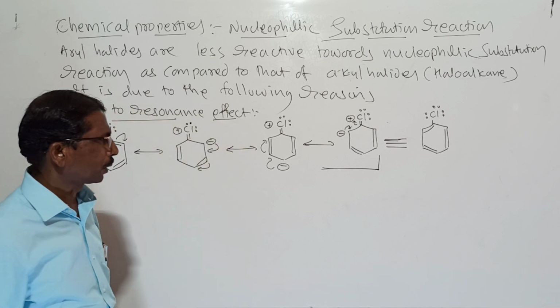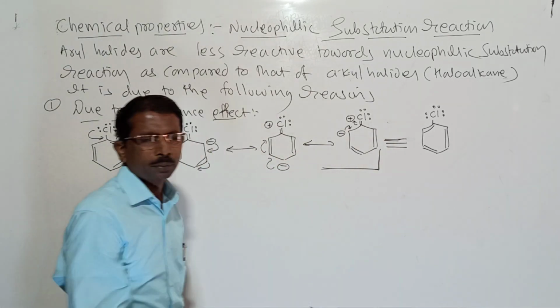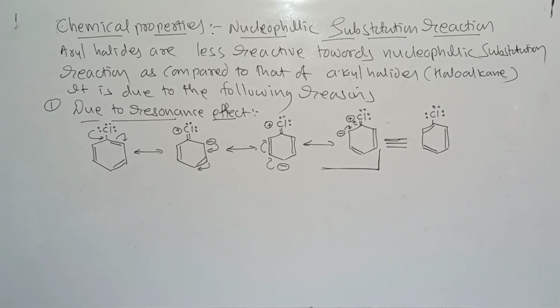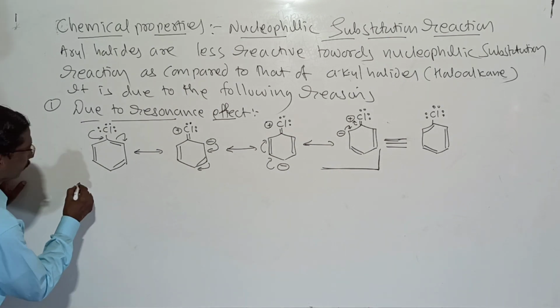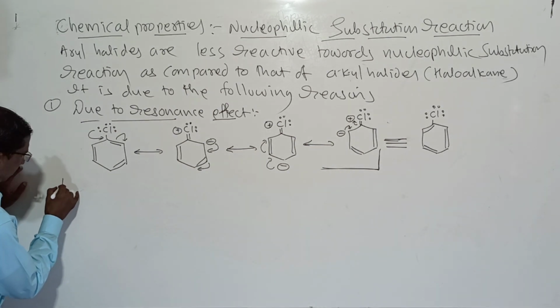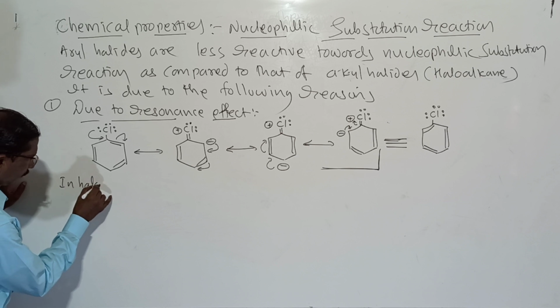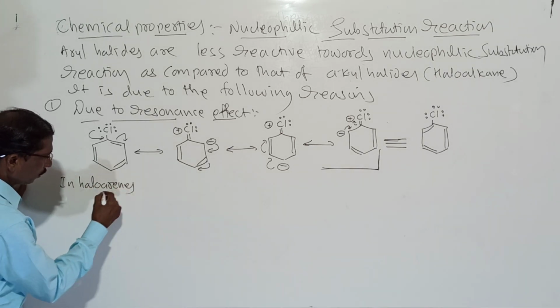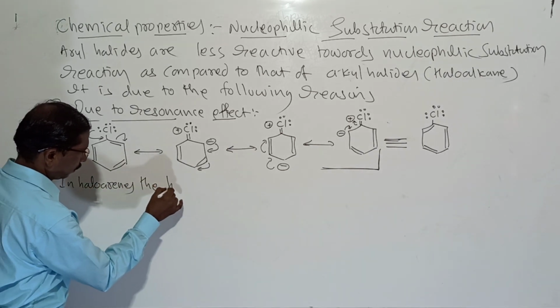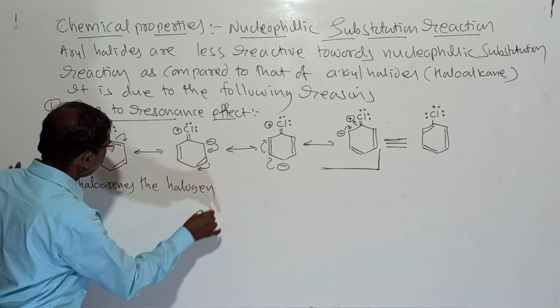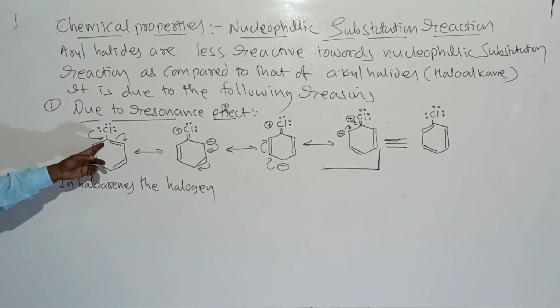You write after this. Here, I will write the reason. In halogens, look, the halogen atom is having electron pairs.